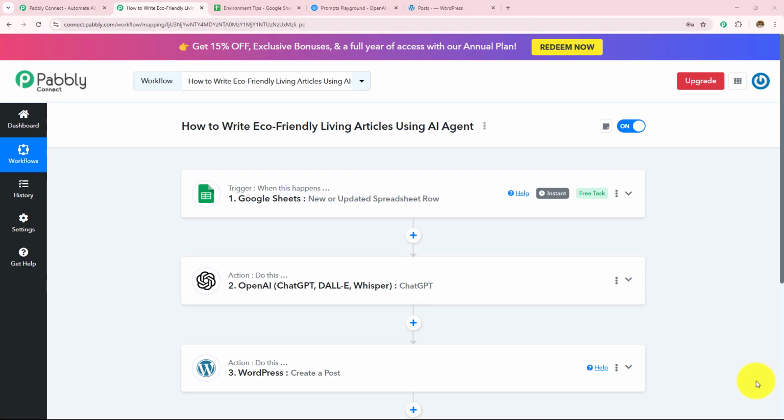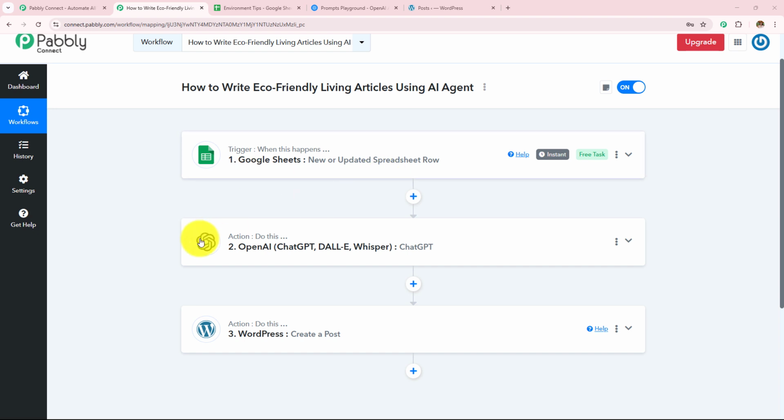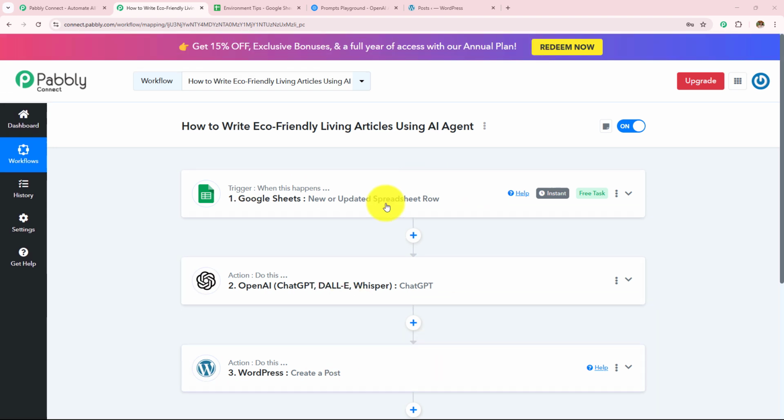In this video, we are going to learn how to write eco-friendly living articles using AI agent. For this, I have created an automation workflow where I have built connection between Google Sheets, OpenAI and WordPress with the help of Pabbly Connect. And now we are going to check this automation workflow once, whether it is working fine or not.